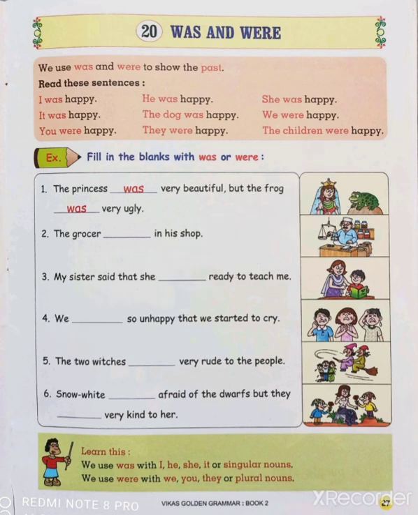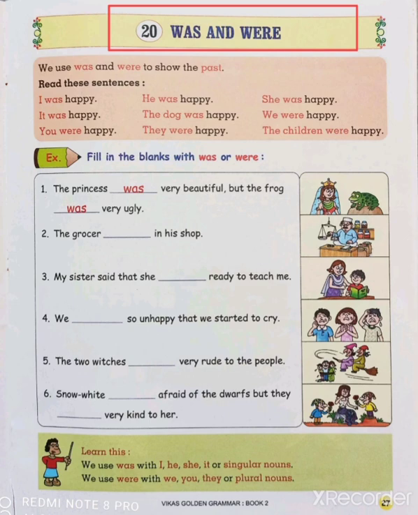Today we are going to start a new topic from English grammar. Topic number 20: was and were. Students, was and were are always used in past tense sentences. Then what is past here? Jo ho chuka. Okay, that is called past.